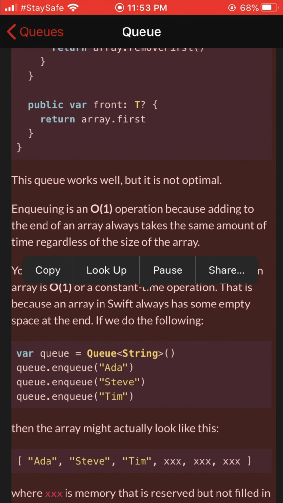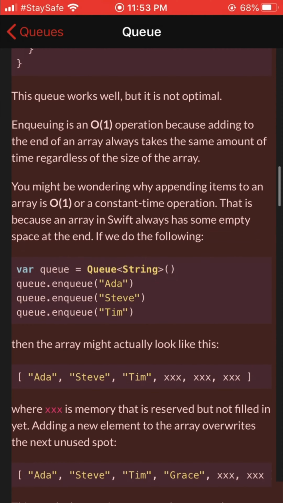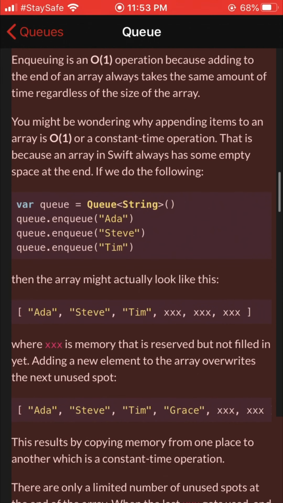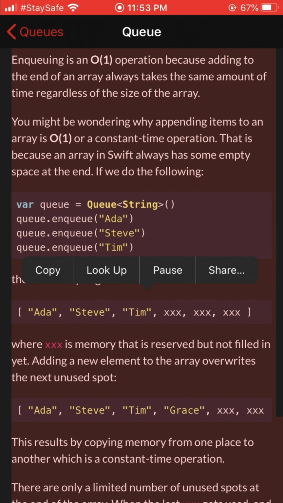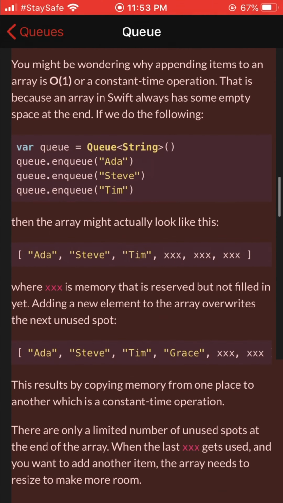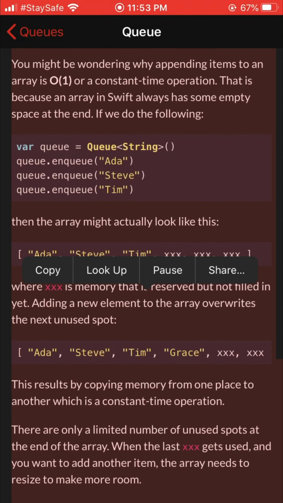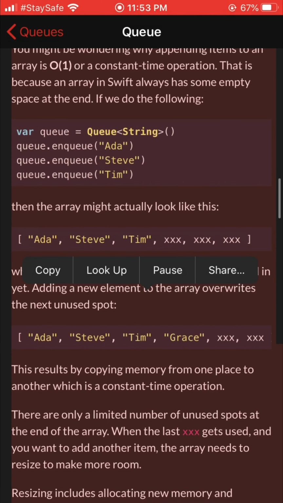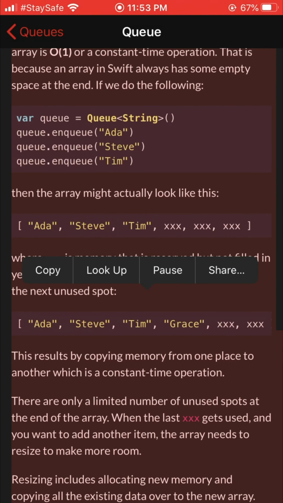This queue works well, but it is not optimal. Enqueuing is an O(1) operation because adding to the end of an array always takes the same amount of time regardless of the size of the array. You might be wondering why appending items to an array is O(1), or a constant time operation. That is because an array in Swift always has some empty space at the end.